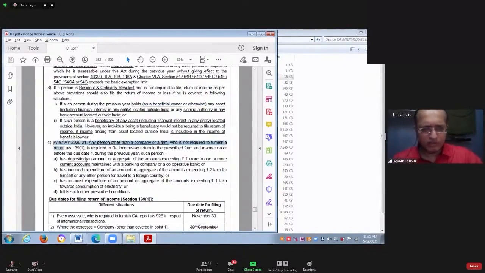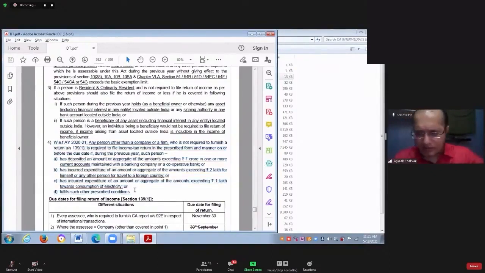Okay. Now, once again, we move on to point number 4. Point number 4 says what? You are not covered by point number 1, you are not covered by point number 2, you are not covered by point number 3. In other words, you are not required to file your income tax return.